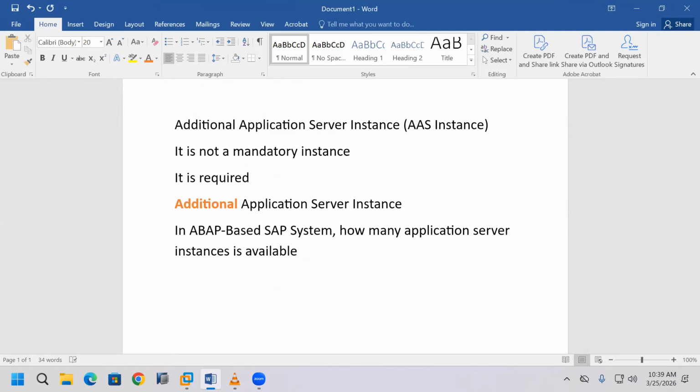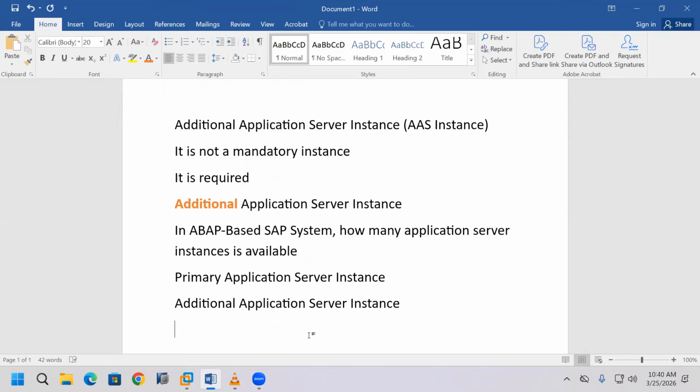Two. One is the primary application server instance. Primary means the main, first application server instance. After installing the primary application server instance, we can install another application server instance, which is the additional application server instance.